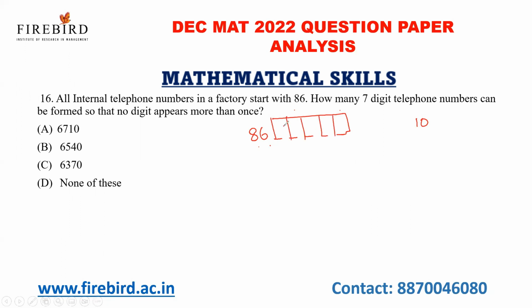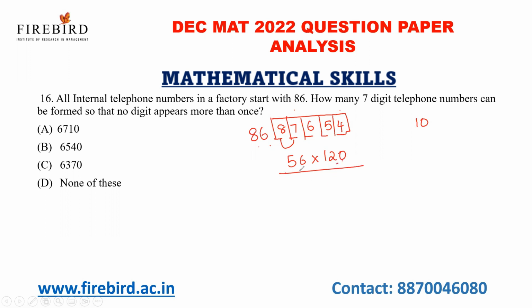8 digits are there. So 8 into 7 into 6 into 5 into 4. 8 sevens are 56. 6 into 4, 24. 24 into 5, 120. Now, 56 into 120.